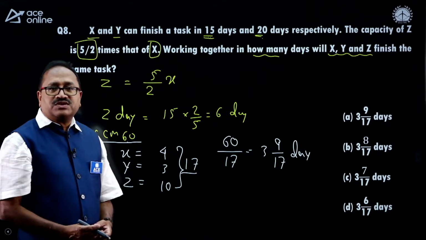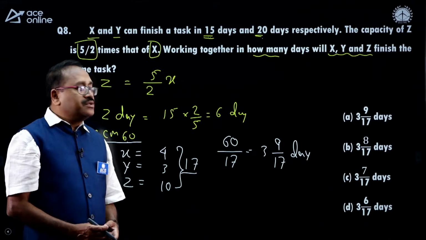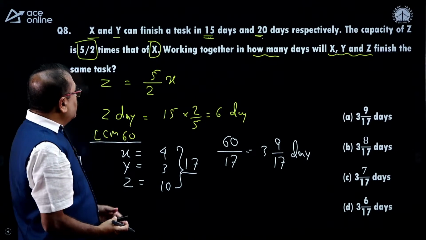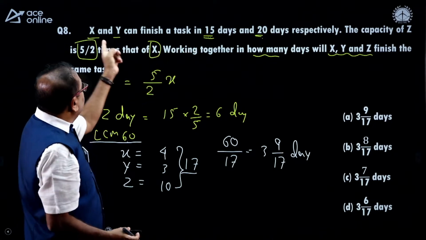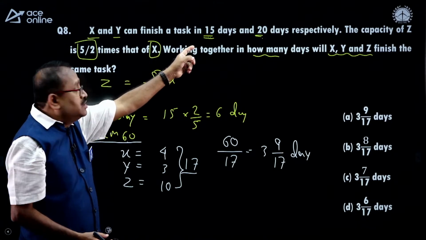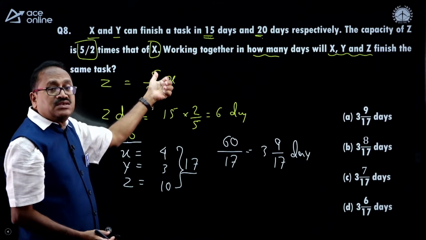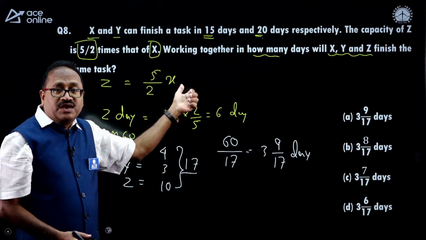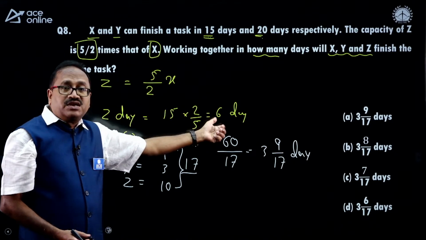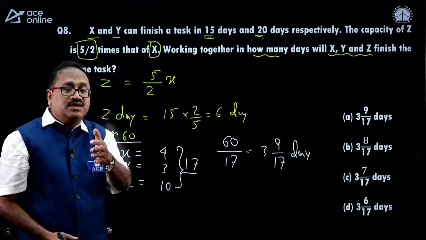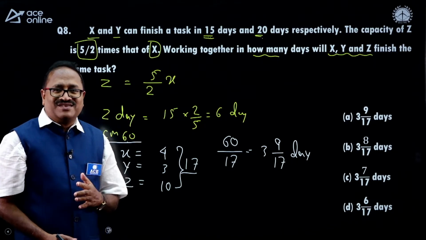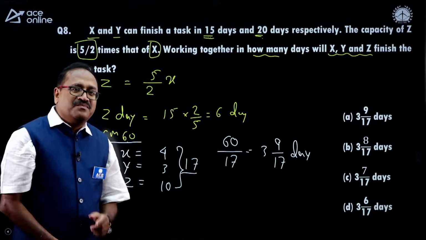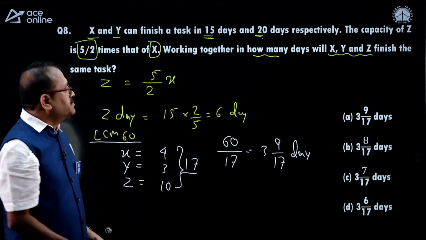Hope this was not a complex question. The only thing is you just have to find out: we already know that X can complete the work in 15 days, and Z's efficiency is 5 by 2 times of X. With that, Z alone can complete the work in how many days? I can find it out, and then it becomes a very basic question. Well done. Moving on to the next question.